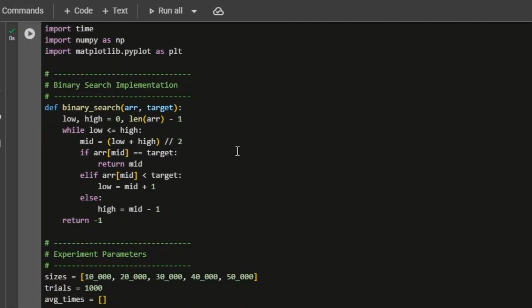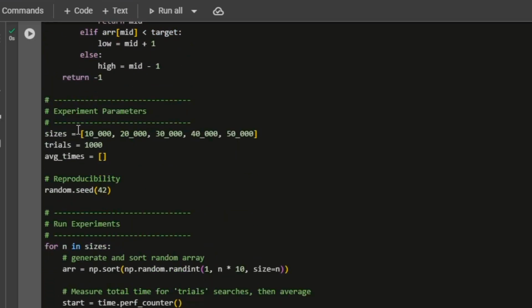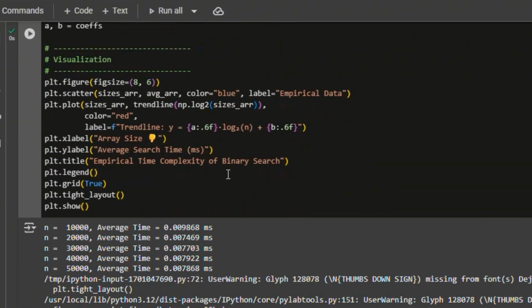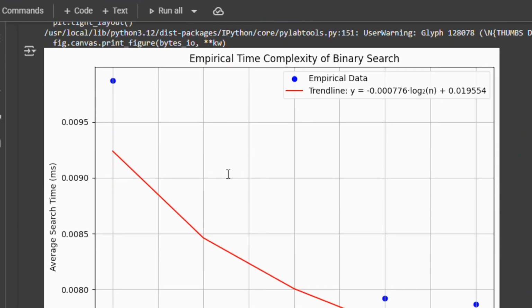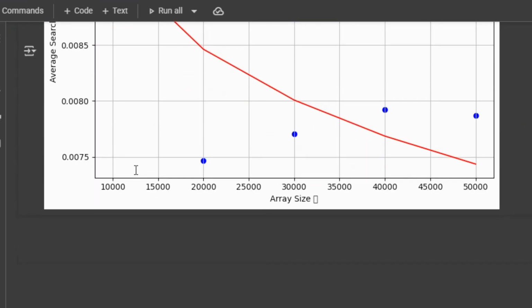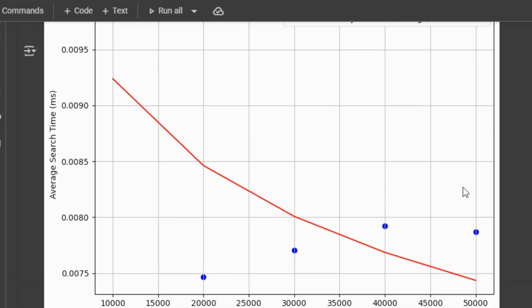Here we can see the result of our binary search experiment. The table shows average search time for arrays from 10,000 to 50,000 elements. Notice how all the values stay around 0.005 milliseconds. This indicates the growth rate is extremely slow and almost flat. And if you look at the plot, the experimental points align very closely with the theoretical logarithmic curve. That's why we can confidently say binary search behaves as O(log n) in practice.